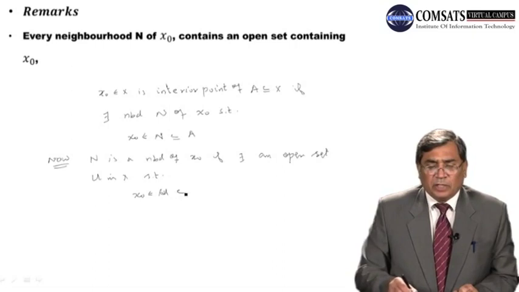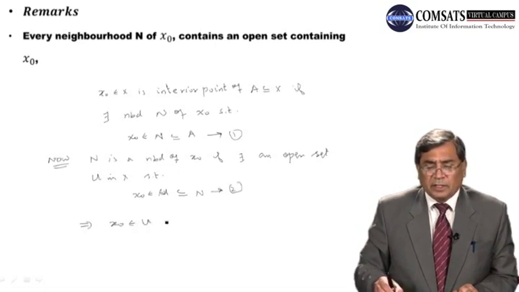So if we join equation 1 and equation 2, we get that x naught belongs to U, U is contained in n, n is contained in A. So this x naught will become an interior point of A.